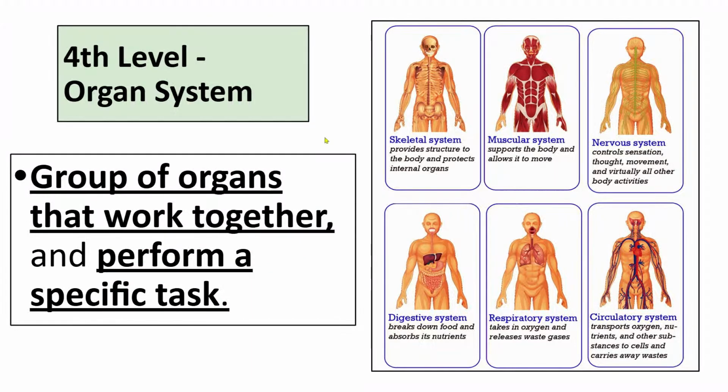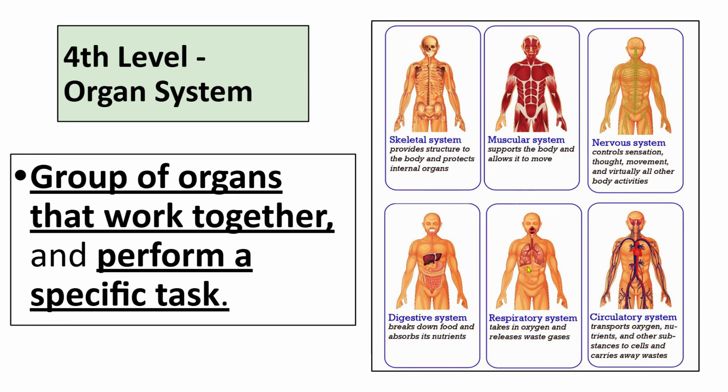The fourth level of organization is what we call an organ system. An organ system is a group of organs that work together to perform a specific task. We have a bunch of different systems inside of our body. There will be 9 of them, and we will explore them throughout this unit. But let's look at a quick example, our respiratory system. It's made up of a bunch of organs, such as your lungs, esophagus, larynx, pharynx, and mouth.